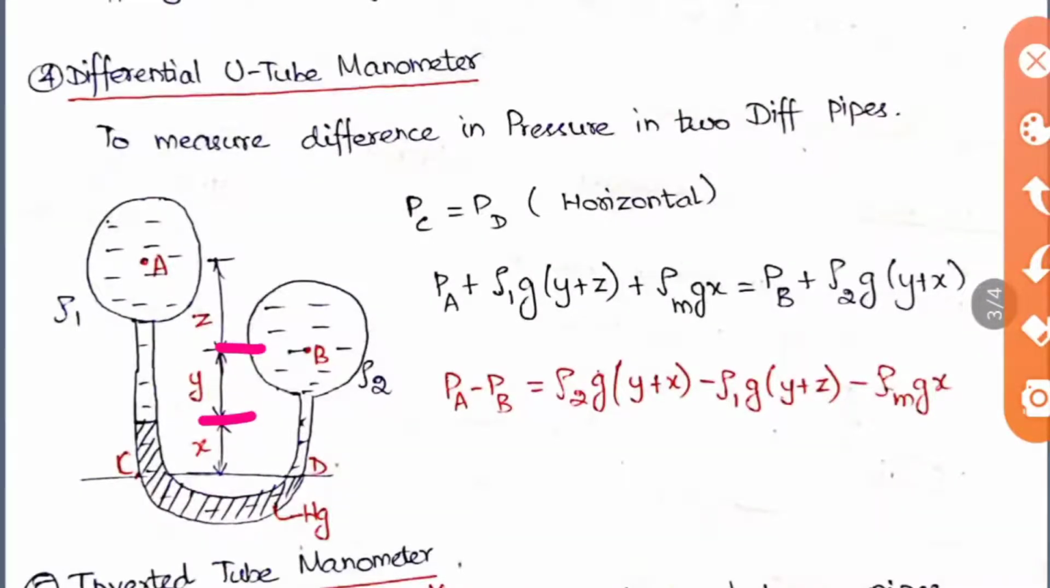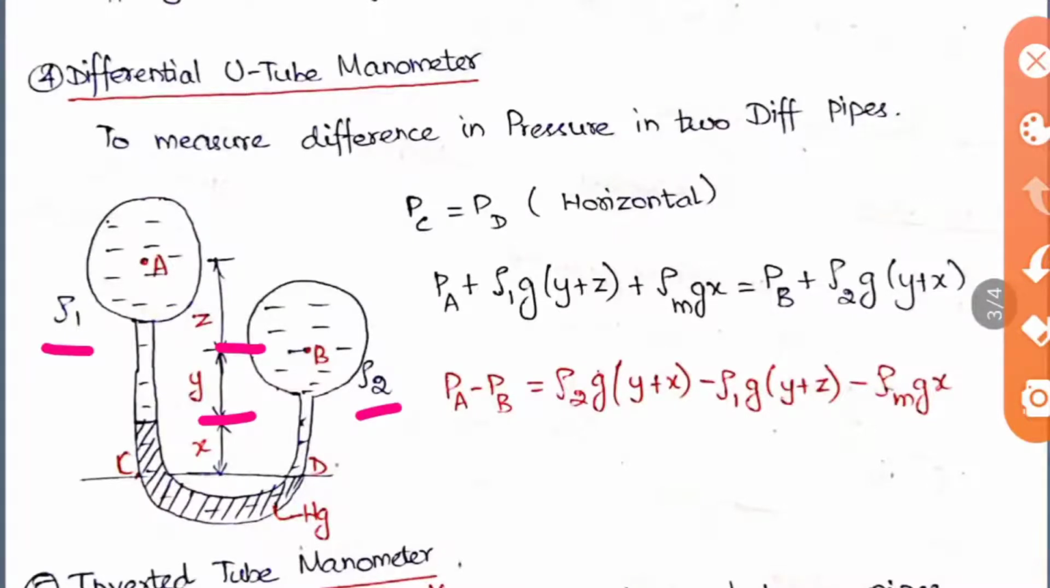So as we saw, the horizontal line should be such that it should cross the same liquid. So here we have taken here. Here this has two different pipes, so two different fluids will be there. So rho will be different. Here rho 1 and here rho 2.